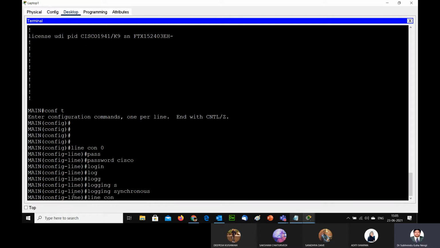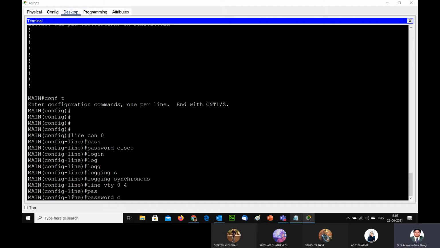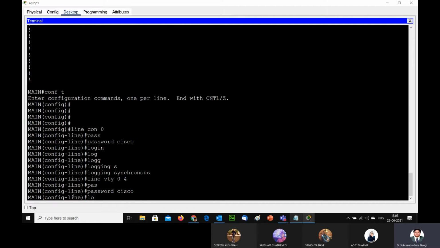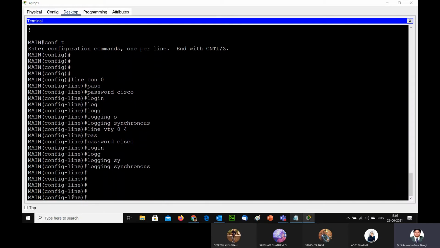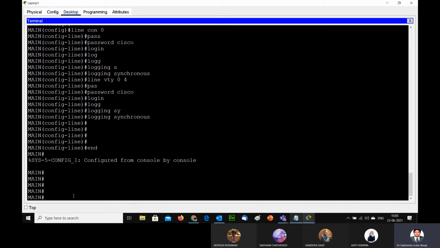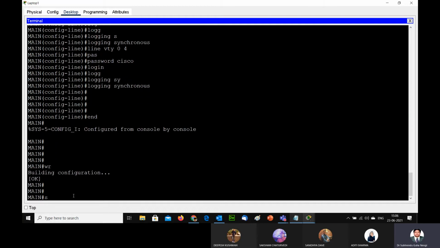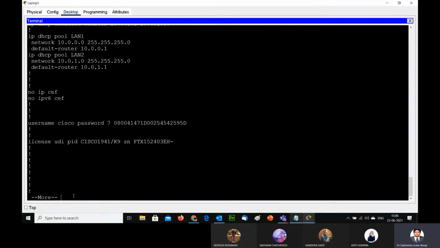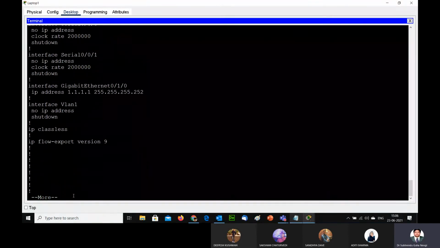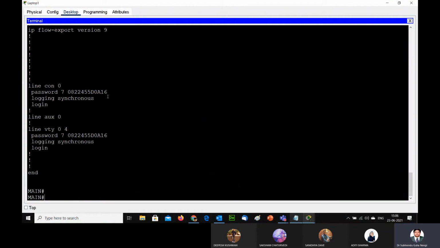Similarly, line con, then line VTY 0 4. Here also I'm creating the password as Cisco, then login, and then I'm writing logging synchronous. So this is the basic configuration for creating a line. Here also, if I type show run, you can see that all passwords are encrypted, even the line configuration passwords. That's the base part of the command, called the service password encryption command.